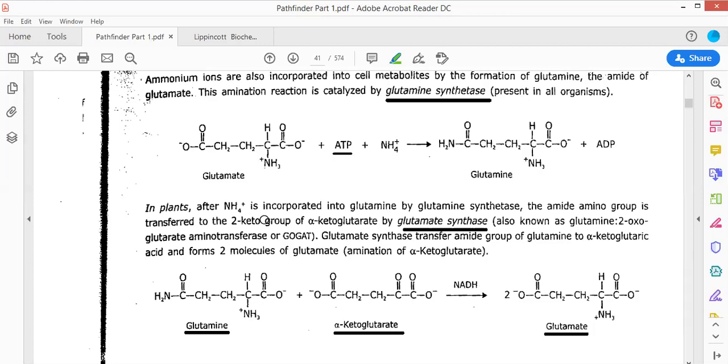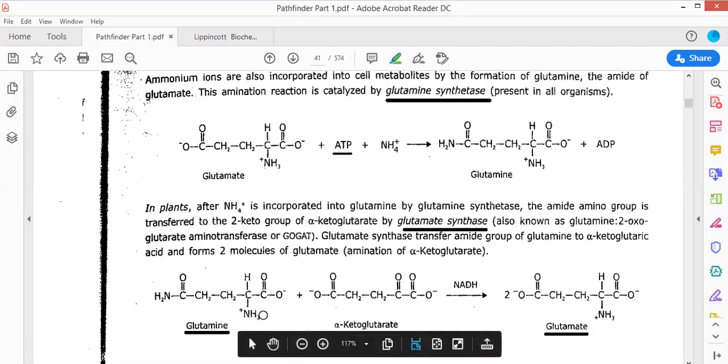Now look here, what is being done here? Here also the amino group is being added. There is no amino group on this alpha ketoglutarate, and there are two amino groups present on this glutamine. One amino group will be transferred from glutamine to alpha ketoglutarate, forming a glutamate molecule and converting glutamine also into glutamate. So basically two glutamate molecules are being produced. Here also the amine group is being transferred, so this is also an example of a reductive amination reaction.